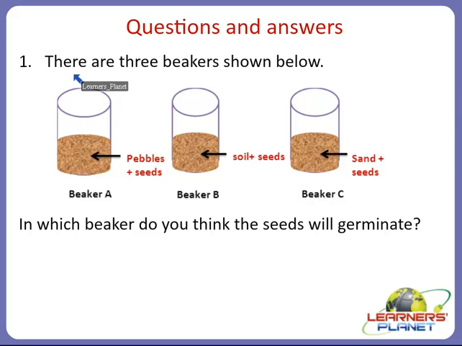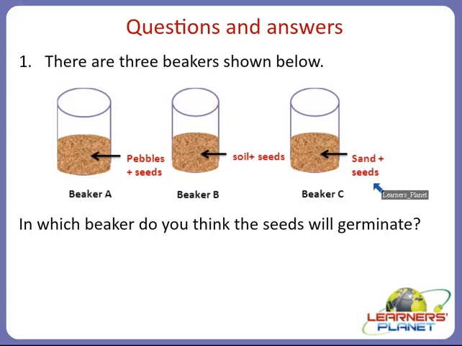Children, the first question is that there are 3 beakers shown below, right? Can you see in the picture, right? In the first beaker, that is beaker A, you can see in the picture that there are pebbles and seeds. In the second beaker, that is beaker B, there is soil plus seeds. And in beaker C, there is sand plus seeds.